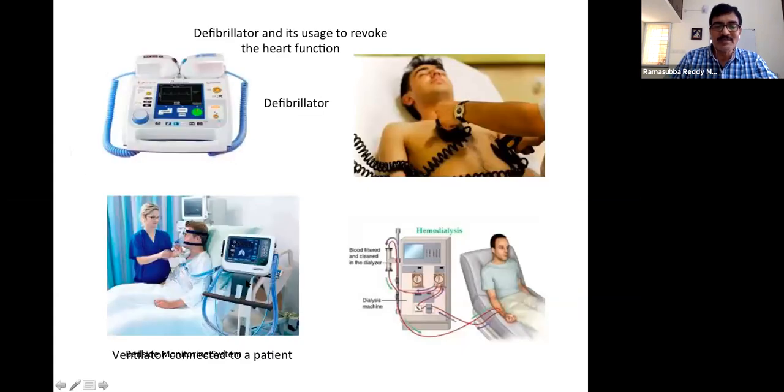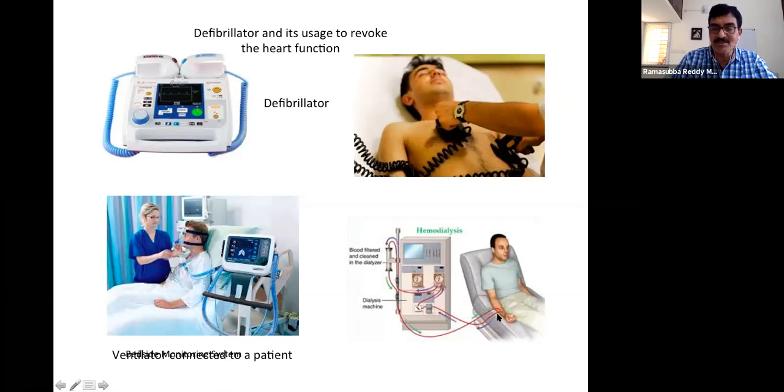This is the one I was mentioning, the defibrillator. Whenever the heart fails completely and stops, they charge these two pedals, or two electrodes, to a very high voltage, and they will discharge from one electrode to the other electrode. Whenever it discharges, that current has to pass through the cardiac muscle. When it passes through, the stopped heart starts functioning, and then it will come back to normal rhythm.